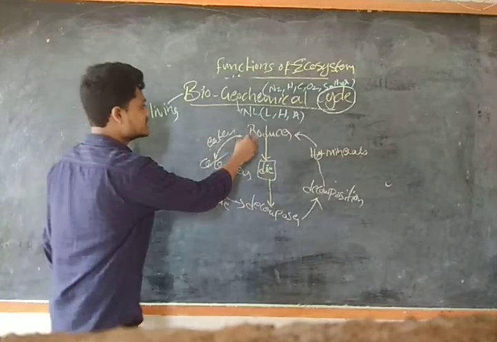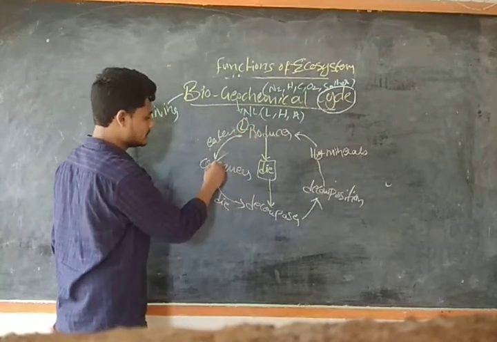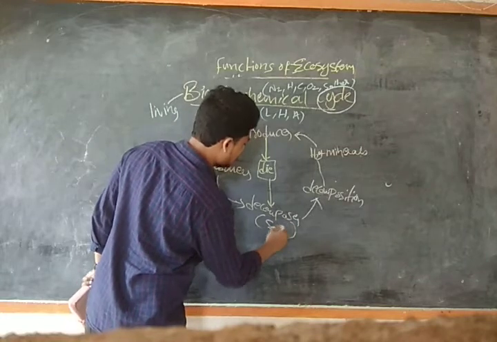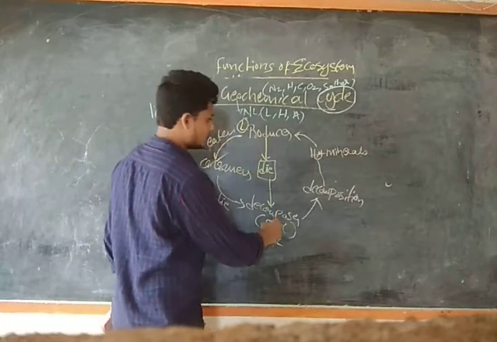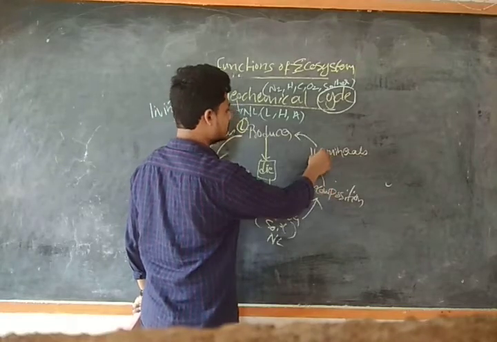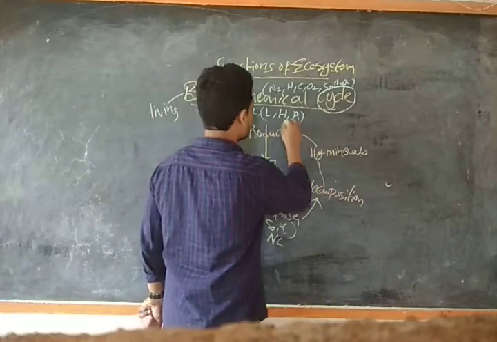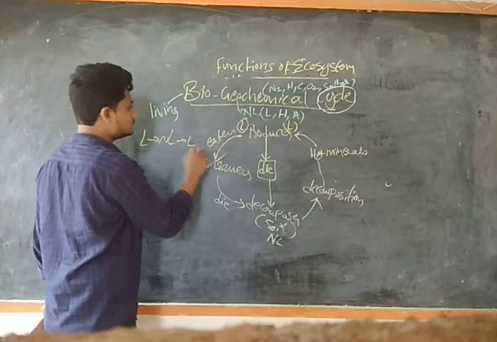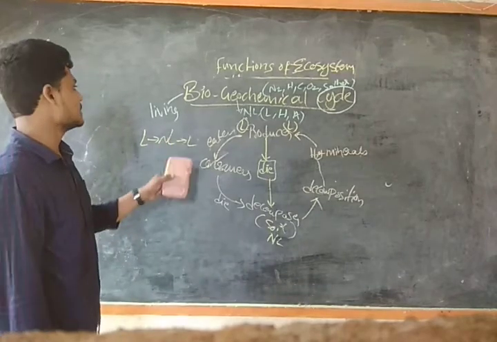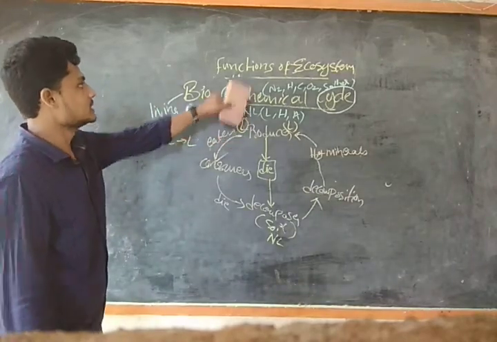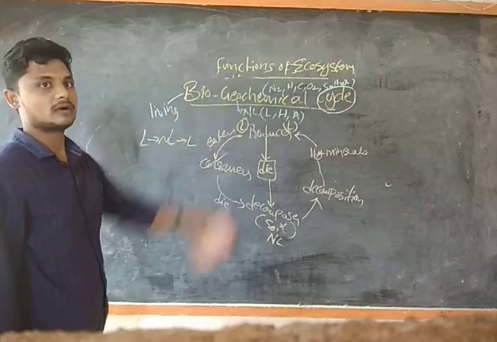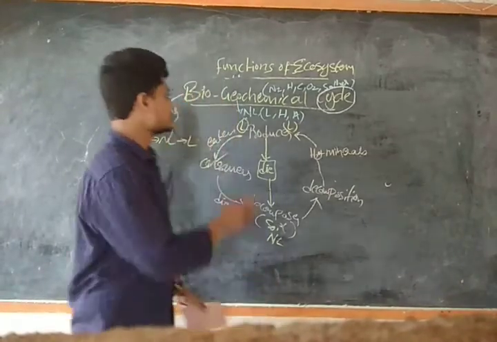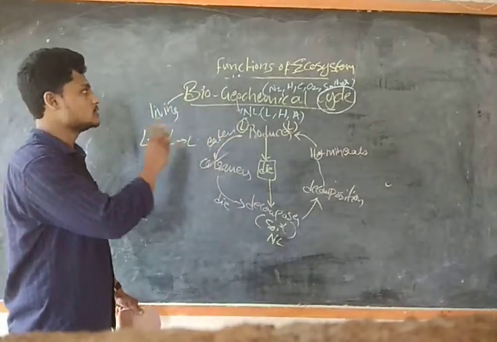Means, for example, this is the living being, guys. Living being to living being. Living being to decomposers. When decomposition takes place, the soil means non-living. From non-living, through decomposition, the minerals again produce living. So this is the process of living to non-living to living, and it goes on again. In such a way this process takes place. So between living beings and the non-living, there is transfer of nitrogen, hydrogen, carbon, sulfur and oxygen, guys. This process is known as the biogeochemical cycle, guys. Okay, guys, I think I have clearly explained what is the biogeochemical cycle.